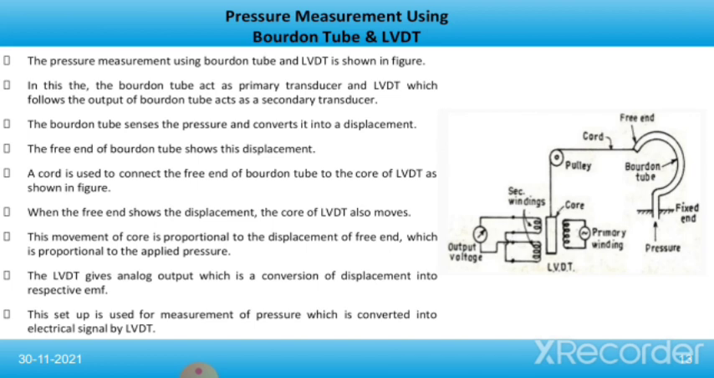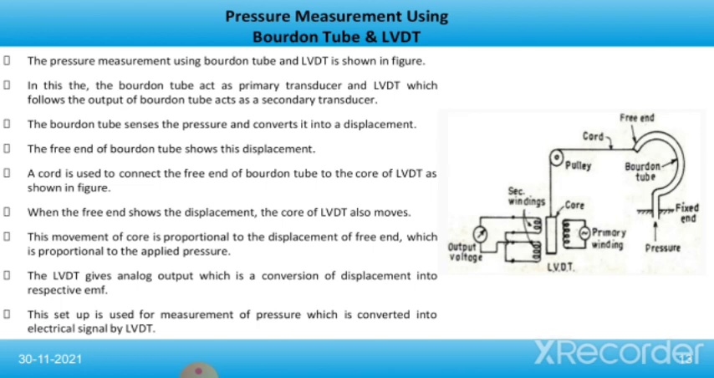Now we'll talk about the pressure measurement using Bourdon tube and LVDT. So this is a diagram. The pressure measurement using Bourdon tube and LVDT is shown in this figure. In this figure, the Bourdon tube acts as a primary transducer and LVDT, which follows the output of Bourdon tube, acts as a secondary transducer. The Bourdon tube senses the pressure and converts it into a displacement. The free end of the Bourdon tube shows this displacement.